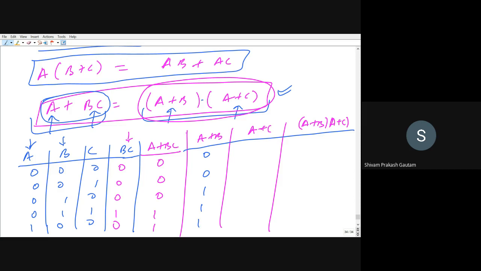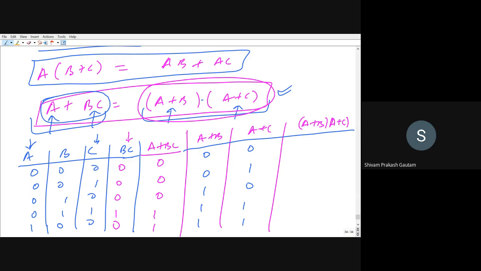A plus C. Now we have to add A and C. It is this and this. So 0 plus 0 will be 0, 0 plus 1 will be 1, 0 plus 0 will be 0, 0 plus 1 will be 1. Let me know if I make any mistake, okay?